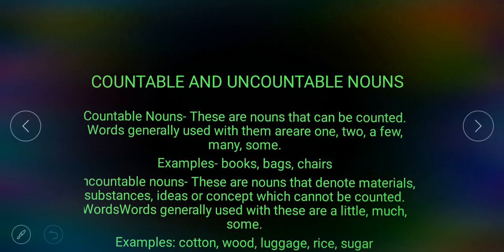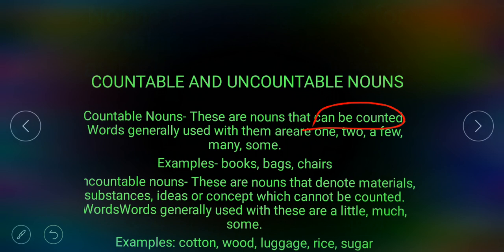Countable and uncountable noun. Countable nouns are nouns that can be counted. Words generally used with them are one, two, a few, many, some. Examples of countable noun: books, bags, chairs.